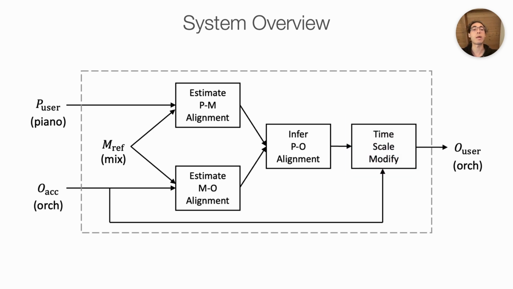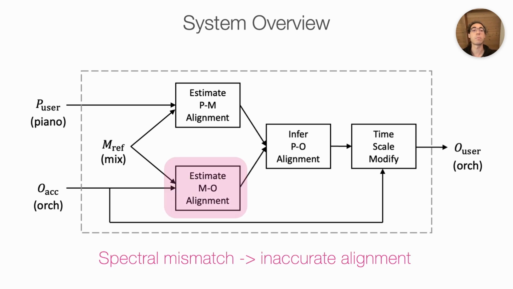When using standard alignment techniques to estimate PM and MO alignments, we find that the MO alignments are quite poor and are the performance bottleneck of the system. The reason for this poor performance is spectral mismatch. The mixed recording contains lots of piano cues that are not in the orchestra-only recording, and the orchestra-only recording contains lots of rests or homogeneous regions where chords are held for a period of time.